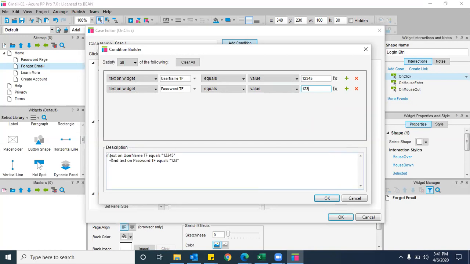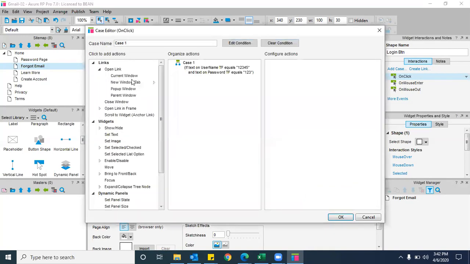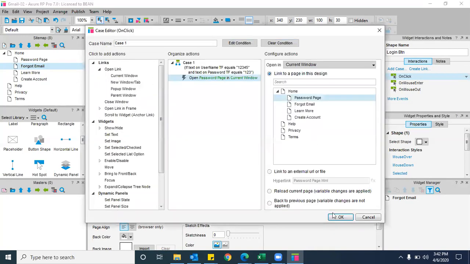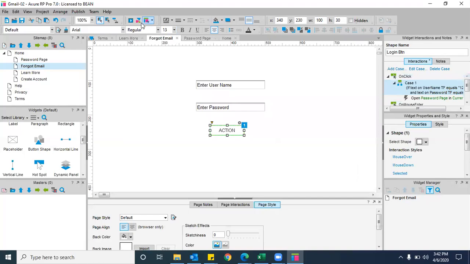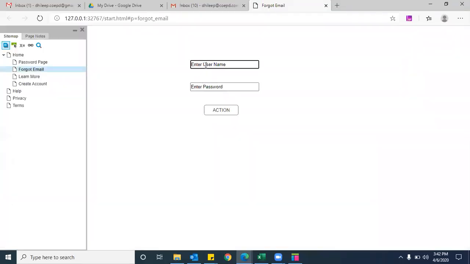Okay, and if you read this text, if username is 1, 2, 3, 4, 5 and password is 1, 2, 3, then only let me take the password page to redirect. Okay, let's verify whether this is working properly or not. See here, 1, 2, 3, 4, 5. 1, 2, 3. I didn't convert this into a password field. That's the reason it is displaying.